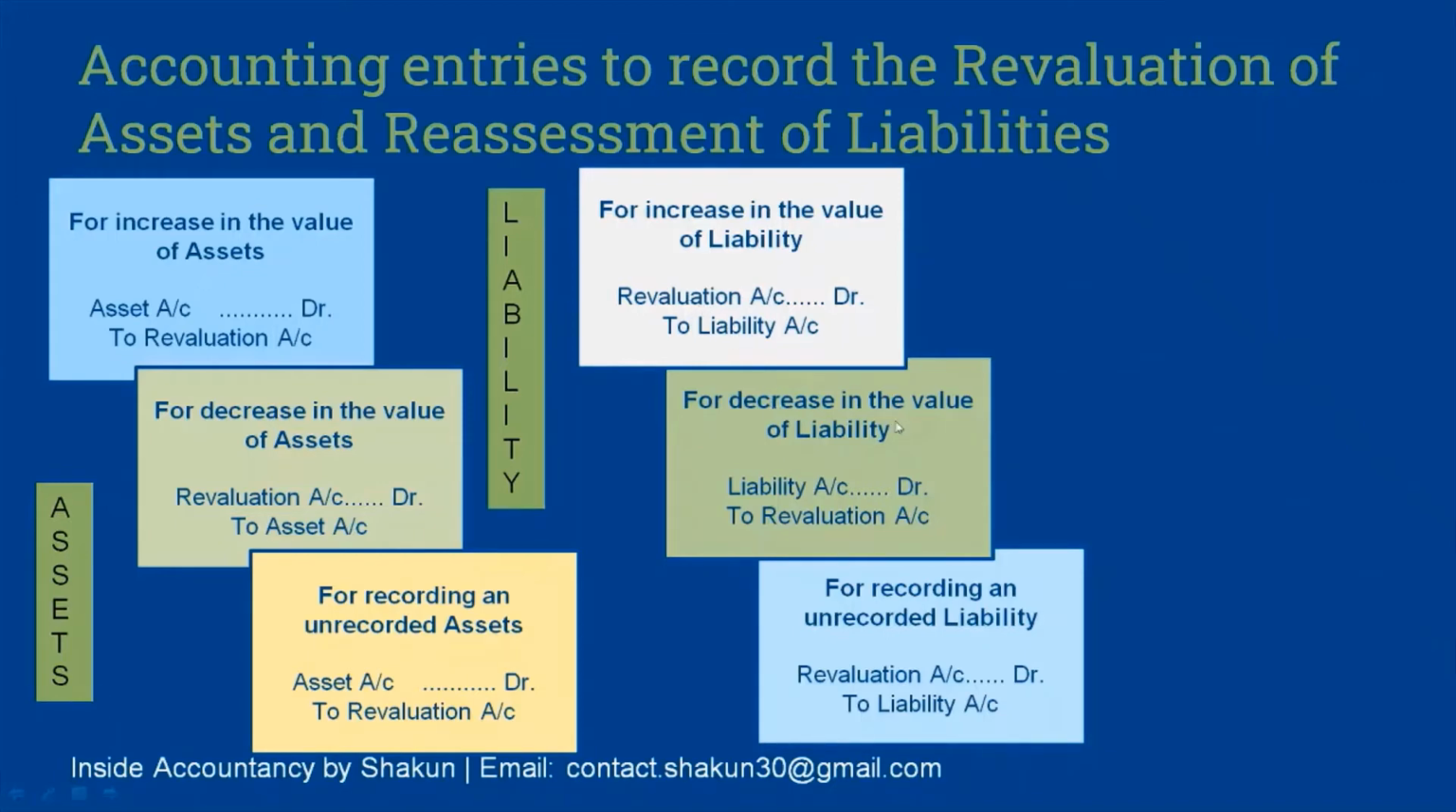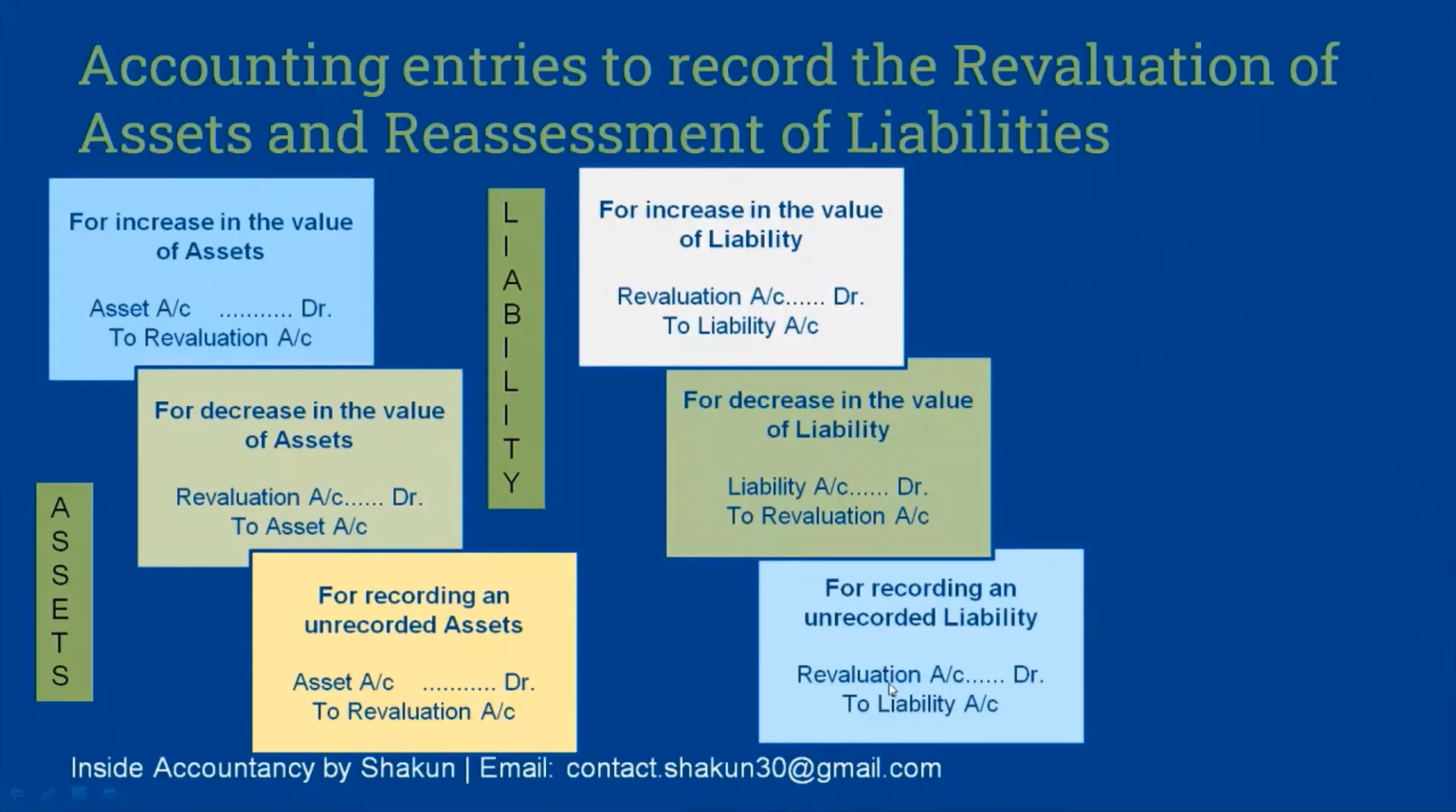For a decrease in the value of a liability, since liabilities have a credit balance, any decrease will be debited. Therefore, liability account Dr to revaluation account. Now, any unrecorded liability would mean that there is an increase in liability. Therefore, the liability account is credited and the revaluation account is debited.